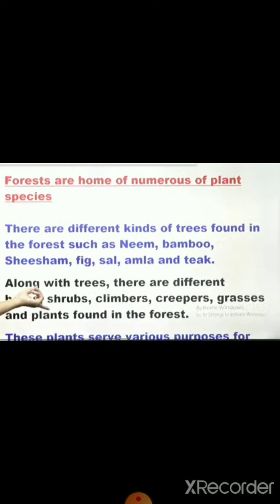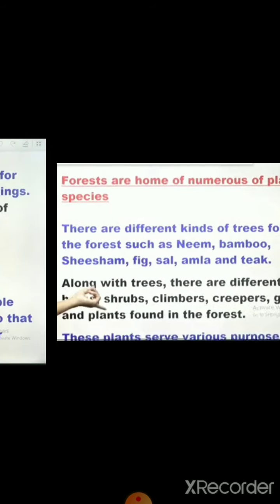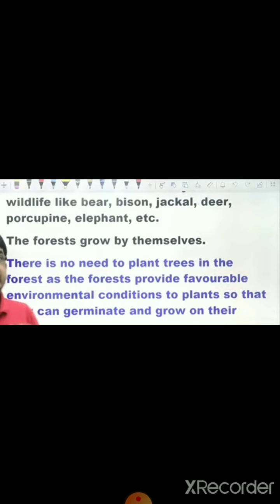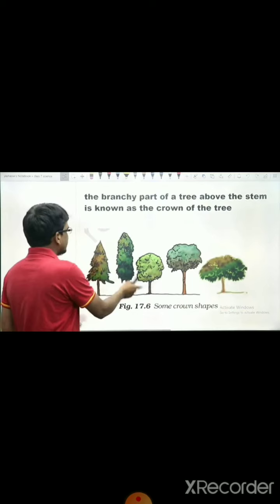Then we talked about forests being home to numerous plants and species. After that we discussed different wild animals like bear, bison, jackal, deer, porcupine, elephant, animals which we are not familiar with, which we have not seen face to face, isn't it? Such animals are wild and can't live domestically, and are not found here and there in city or town areas. Such animals are found in the wild or in forests only.